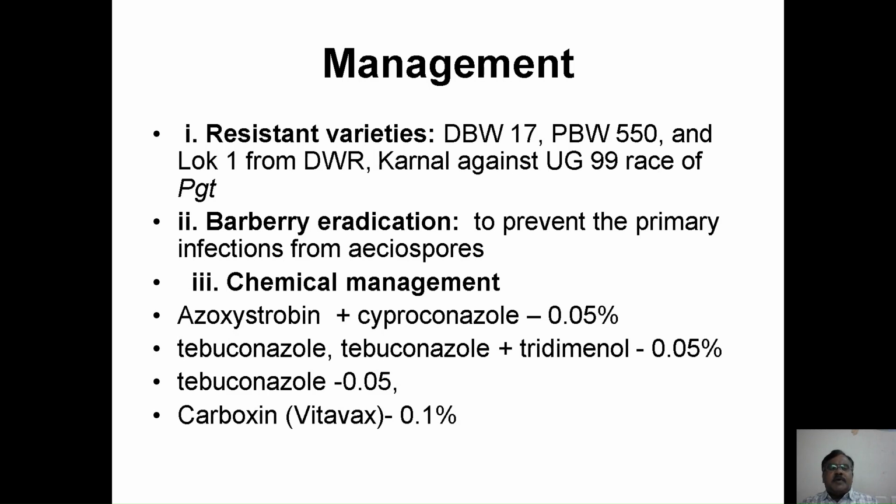While the disease is very severe, we can go for application of the combination fungicide, that is azoxystrobin plus cyproconazole at the rate of 0.05%, or else tebuconazole, which is commercially called Tilt, and then tebuconazole plus triadimenol, and then tebuconazole alone or carboxin, which can be applied for the management of wheat stem rust.